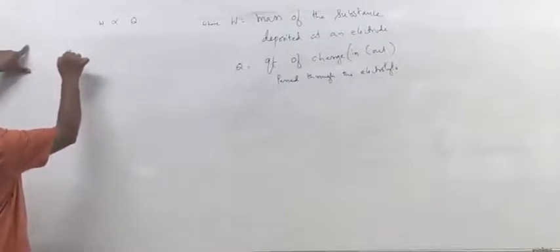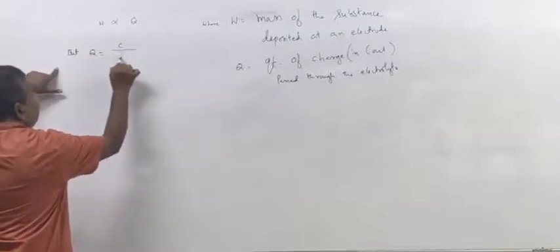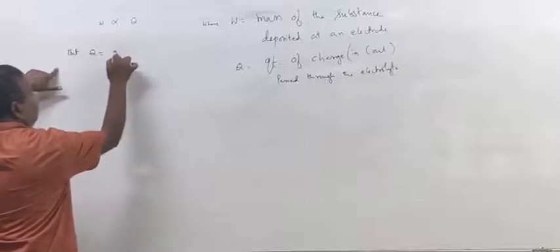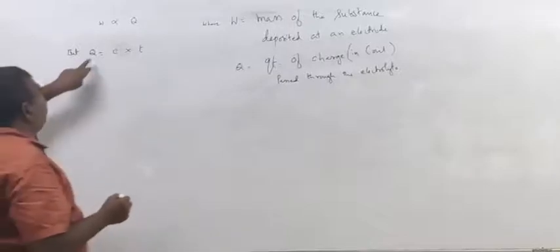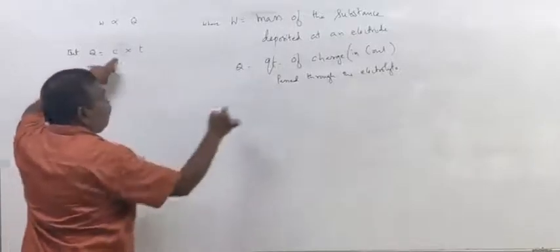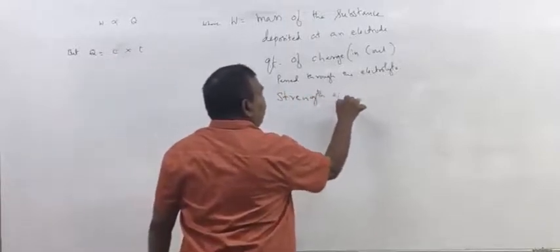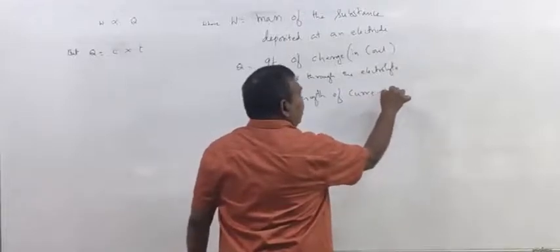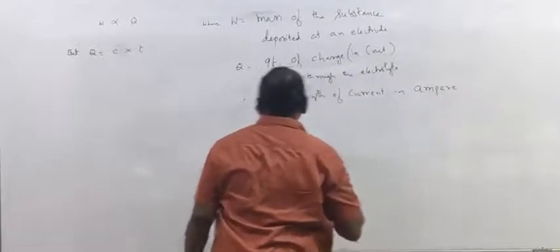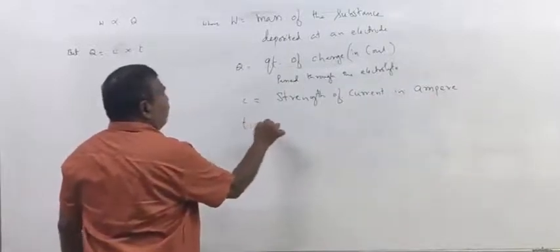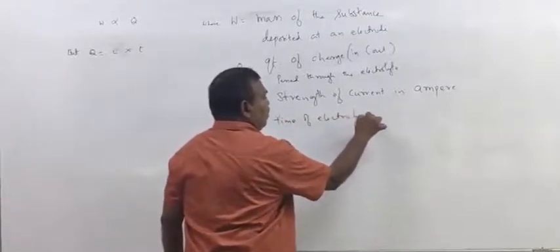Now, Q is equal to C into T. Q is in coulombs, where C is the strength of current in amperes, and T is the time of electrolysis, which must be in seconds.